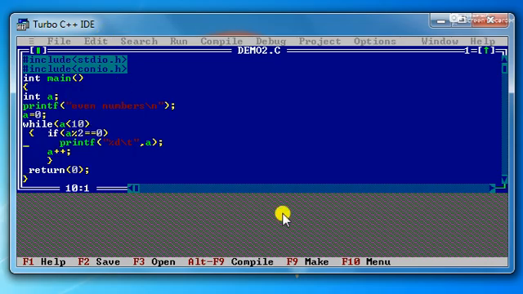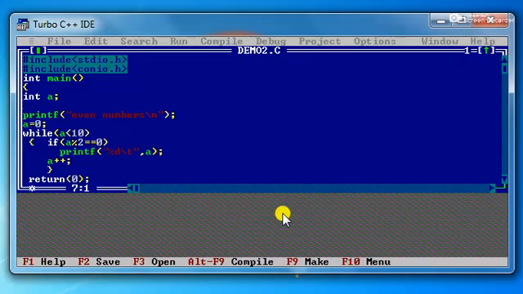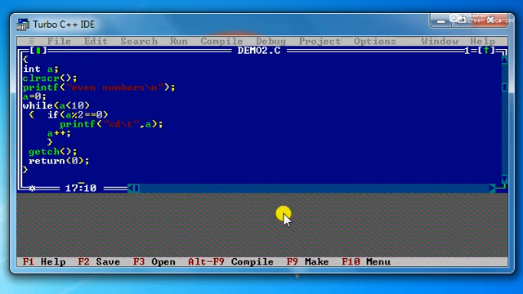CLR SCR should be placed after the declaration of the variables, and getch should be the last statement of main, just earlier to the return statement. Okay, now I'll execute it.